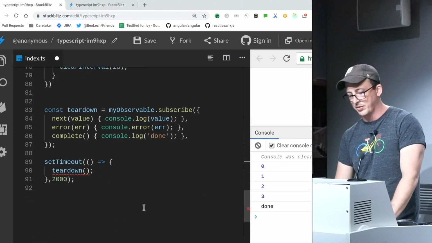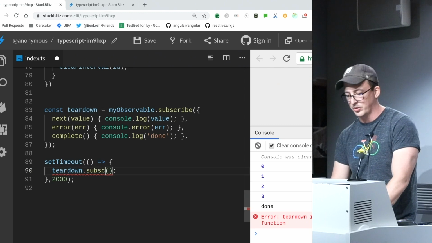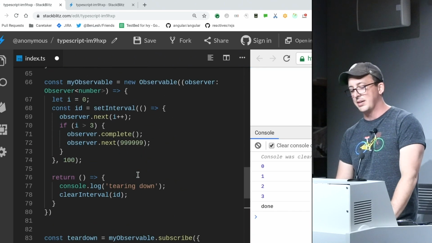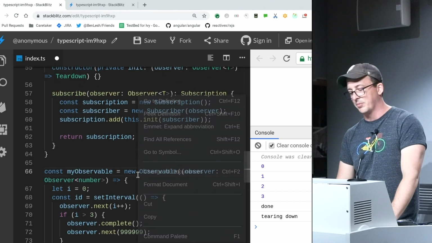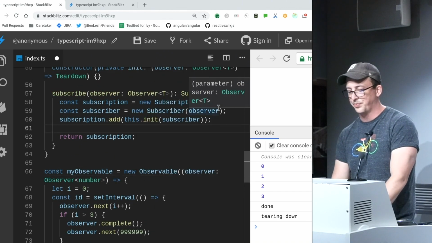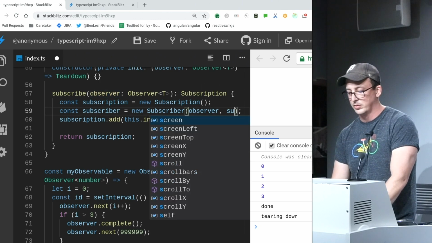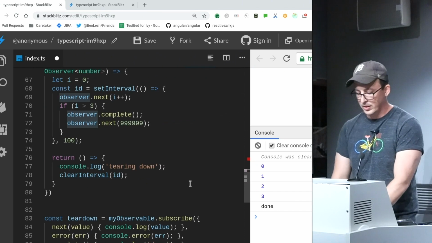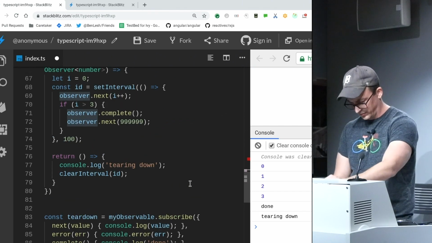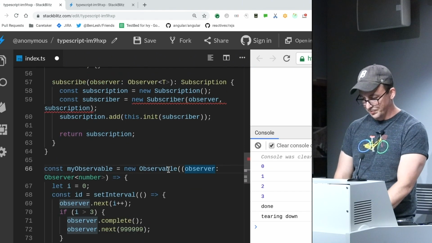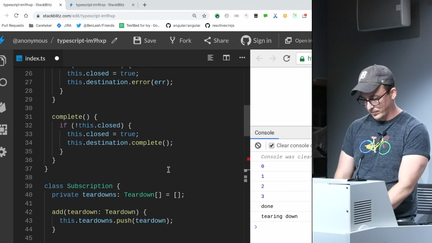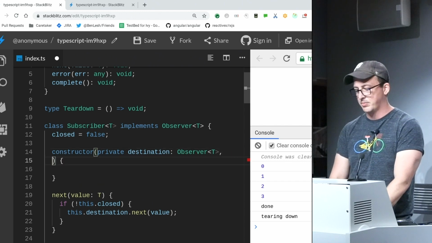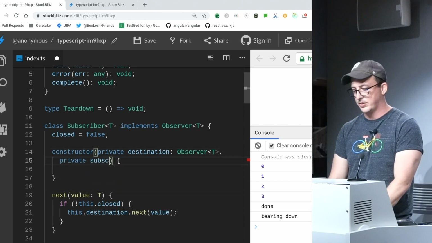It's going to complain after it hits this because this is now a subscription. So we have an unsubscribe method. We've implemented basically the same thing, only with a subscription. But now I've got this type I can pass to subscriber. I'm going to get a complaint because it doesn't take that yet. Screen's going dim on me. Up here on subscriber, I need to change this to accept a private subscription.